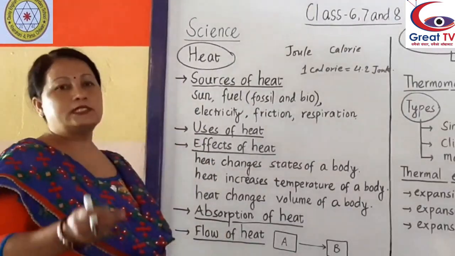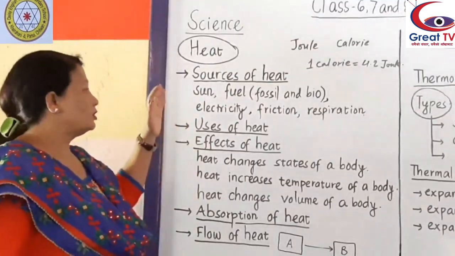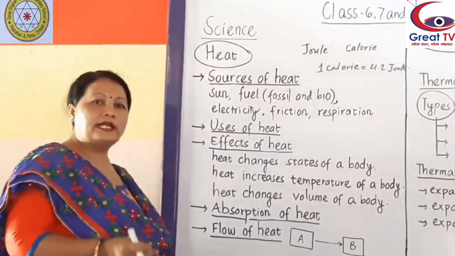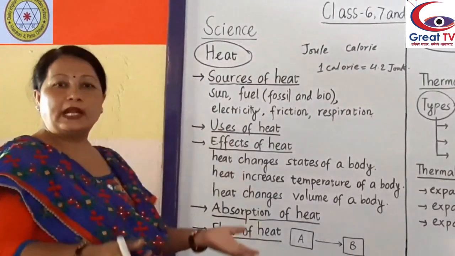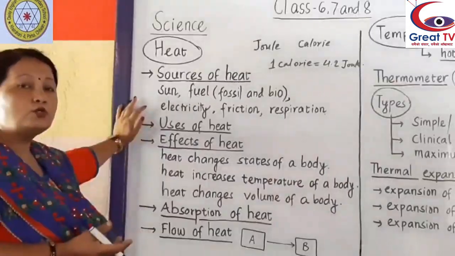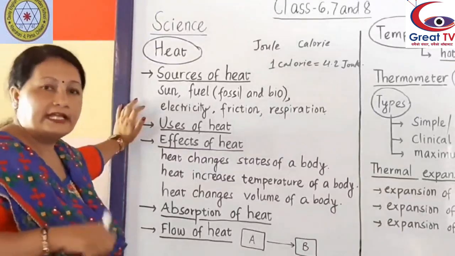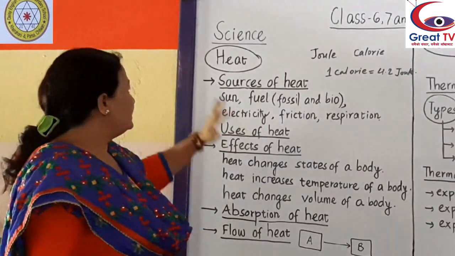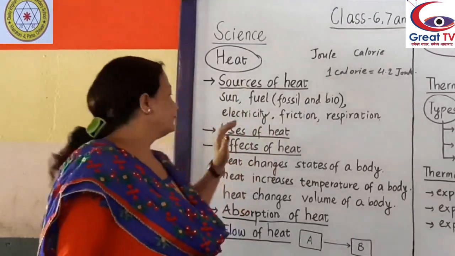All living beings directly or indirectly depend on the sun. Plants prepare their food in the presence of sunlight, and we depend on plants for food. And we also use household appliances such as electric iron and rice cooker. They all work due to a source of heat.